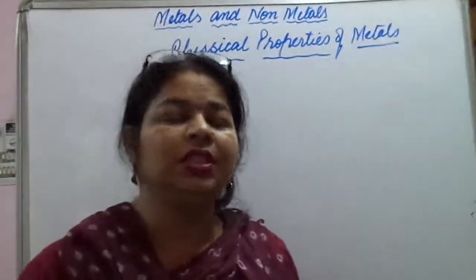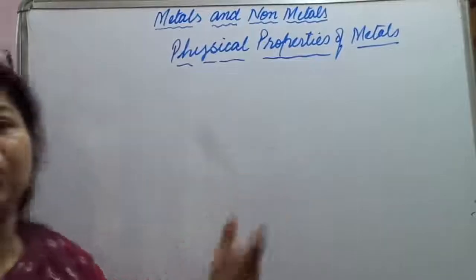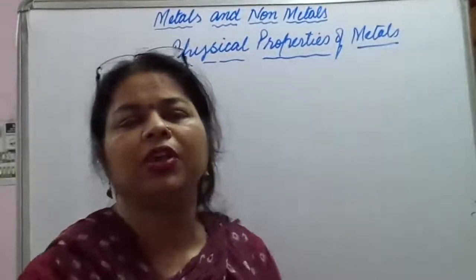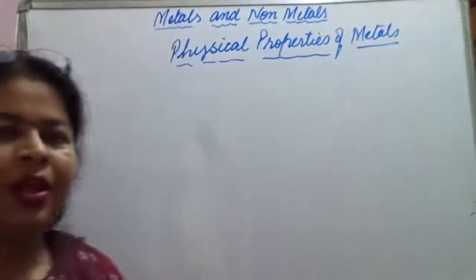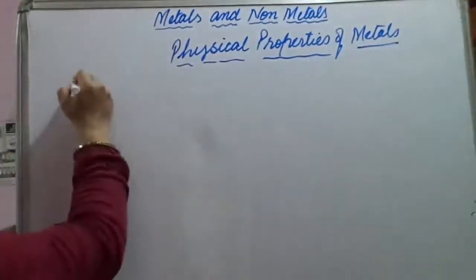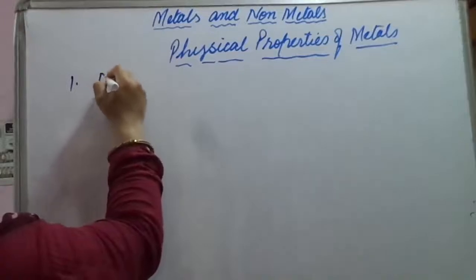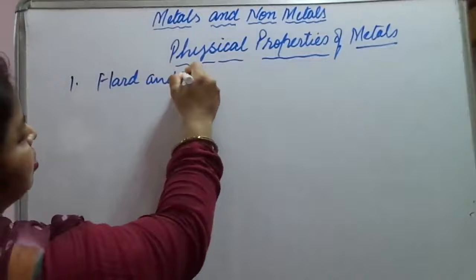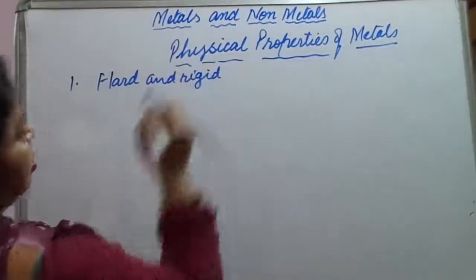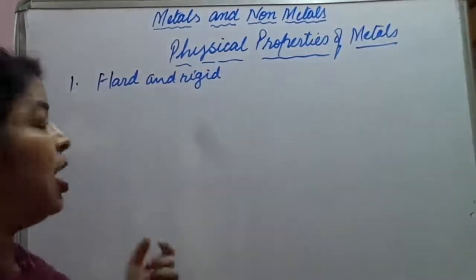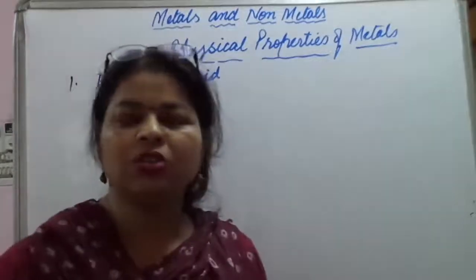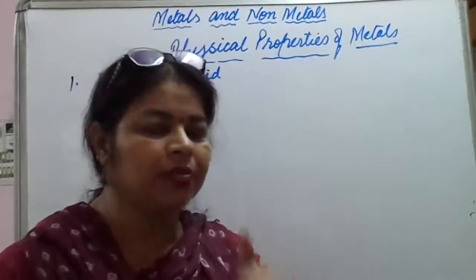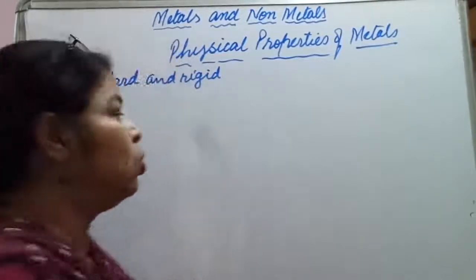These metals show different types of physical properties, which we are going to discuss one by one. Let us begin with the first physical property, that is, they are hard and rigid. Normally metals are hard and rigid. They are not soft. They cannot be cut with a knife except one, that is sodium.